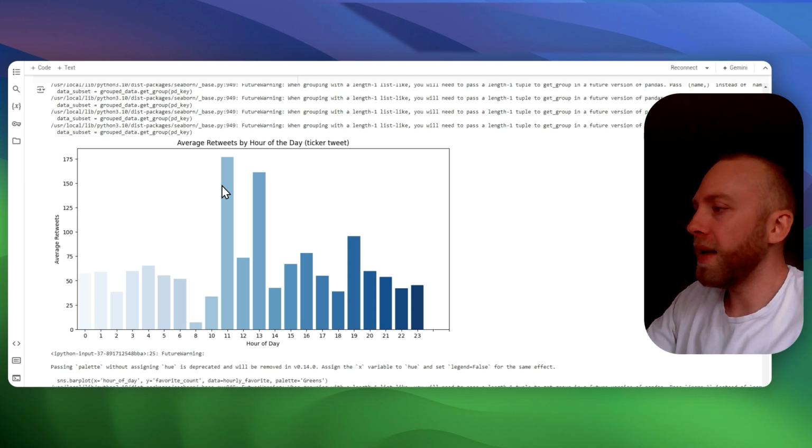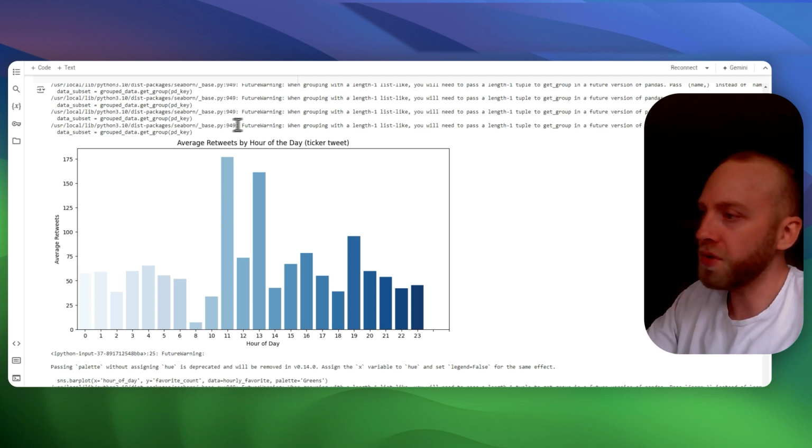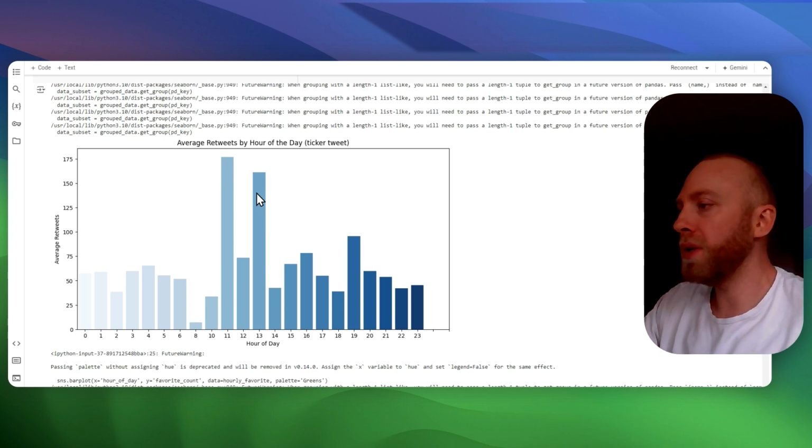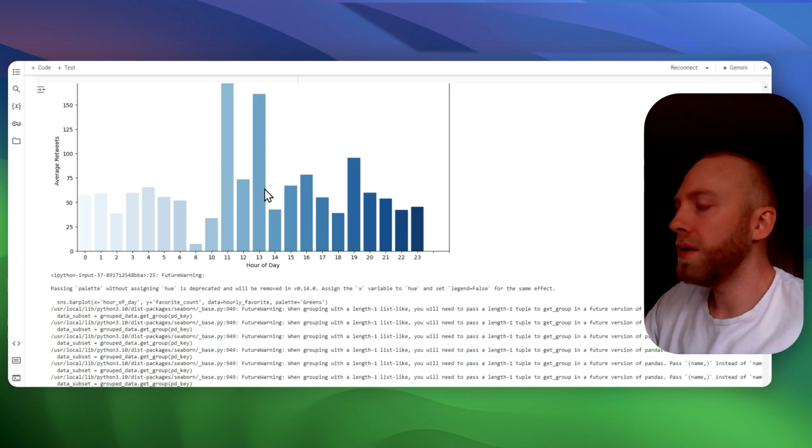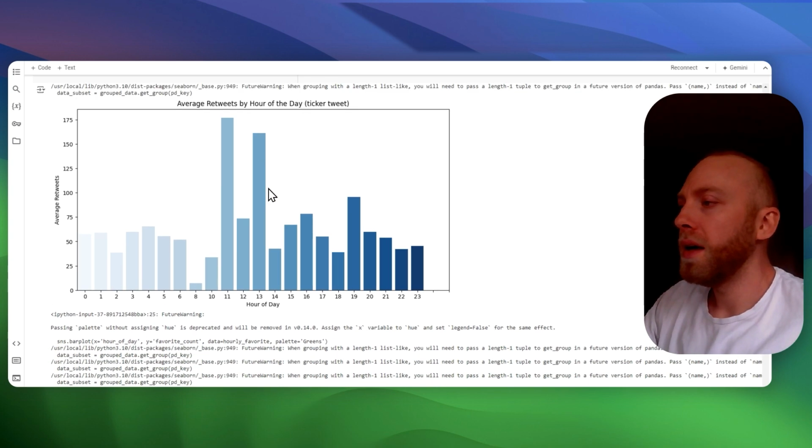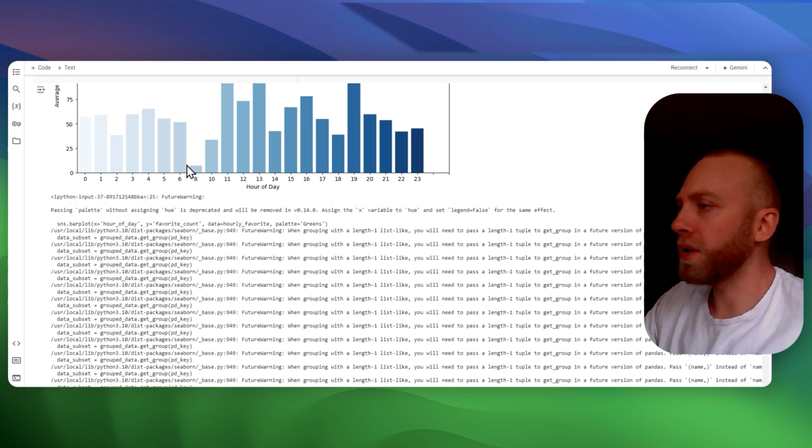Interestingly enough, it's not at 9 o'clock. It's a little later in the afternoon when he puts these ticker tweets. This is about 11 o'clock in the day, so this would be like 8 or 9 New York time.